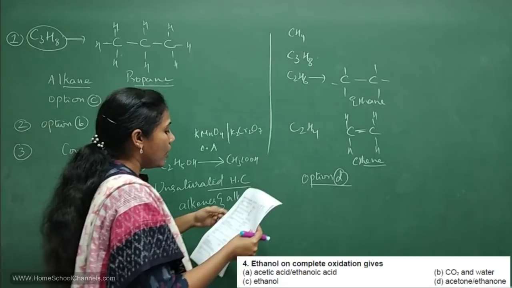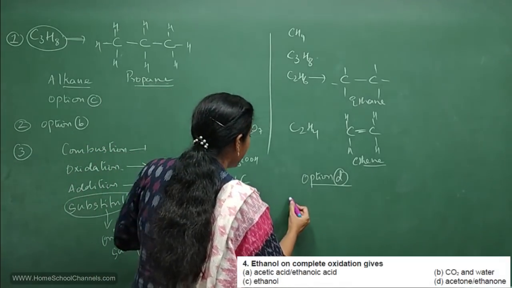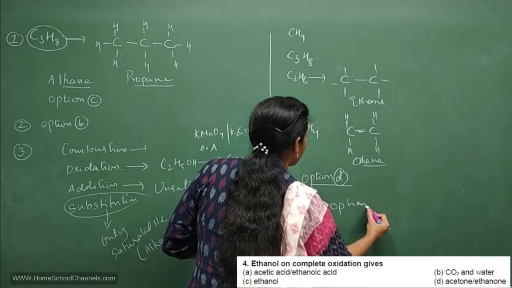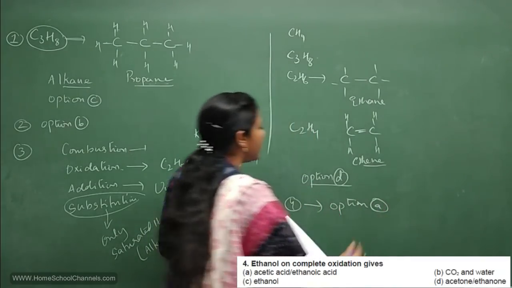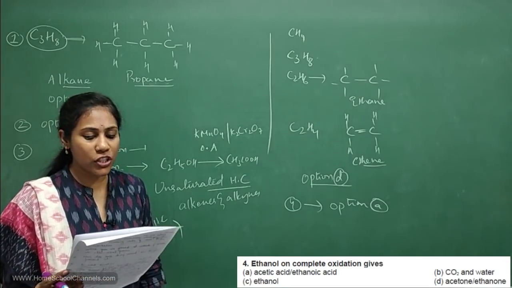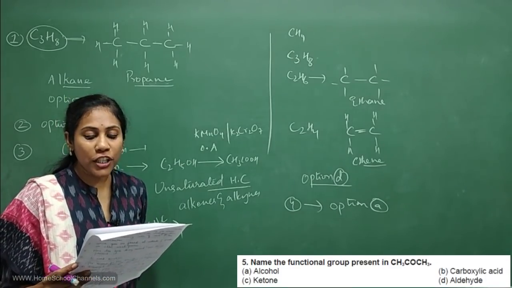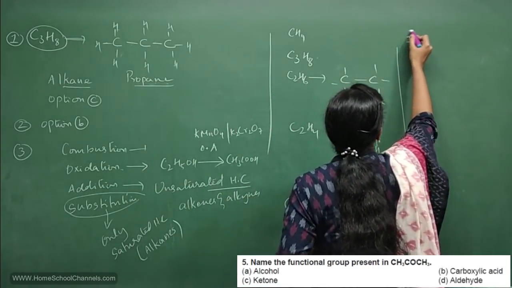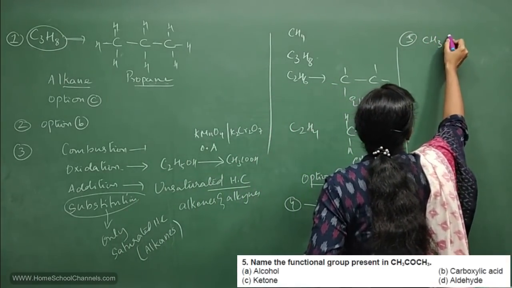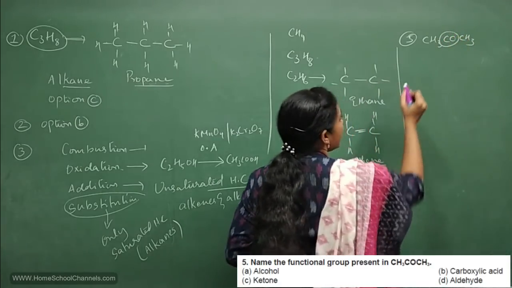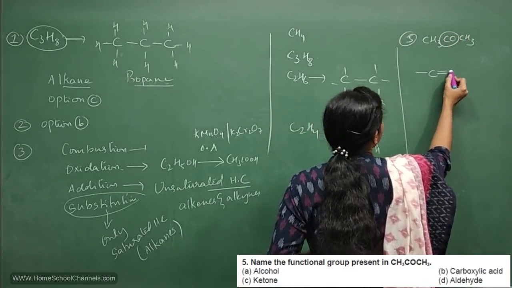Okay. So, for which question? For fourth question, your option is A. Option A, acetic acid or ethanoic acid. Coming to fifth question. Name the functional group present in CH3COCH3. So which is the functional group? CO, isn't it? How do you elaborate and write?